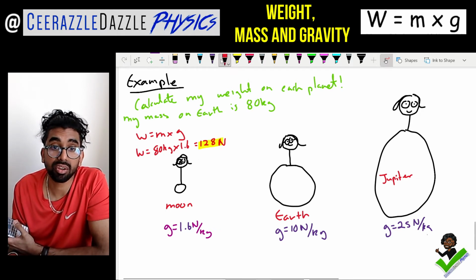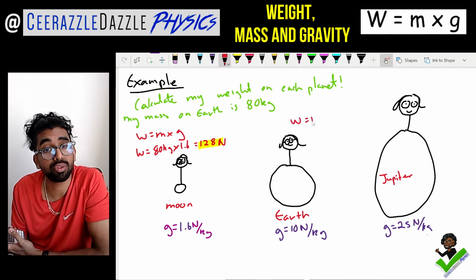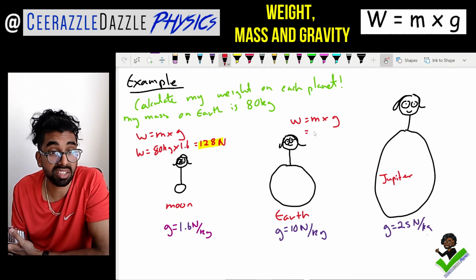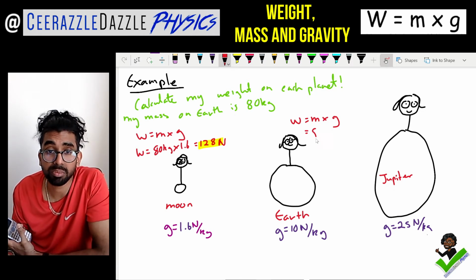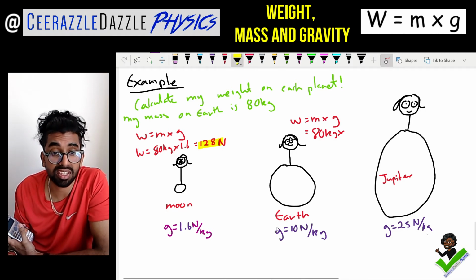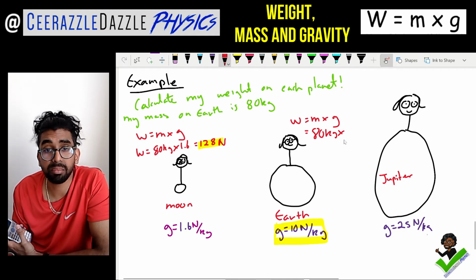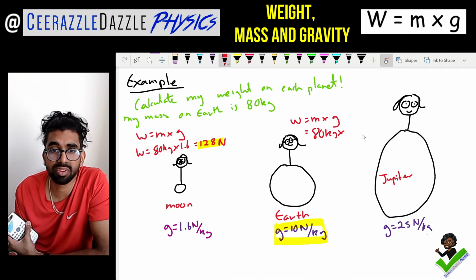Next one, so let's say on Earth, we can still do my weight right now. Weight is equal to the mass times by the gravity. My mass is still, don't forget, my mass remains the same whichever planet I'm on. So it's going to be 80 kilograms times by gravitational field strength. Look, gravity on Earth, guys, is given as 10 newtons per kilogram. You can remember that because it just makes your calculations a bit faster. That gravity on Earth is going to be 10. That's a nice bit of trivia for you as well.